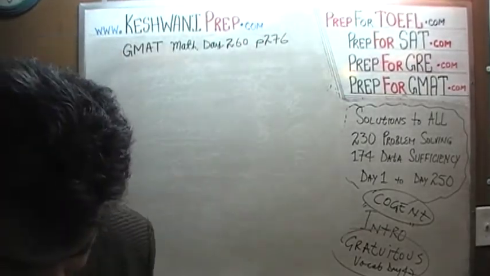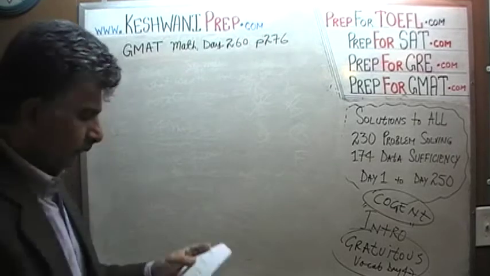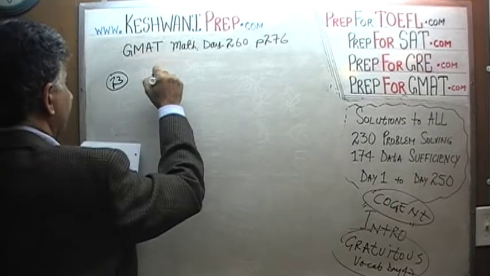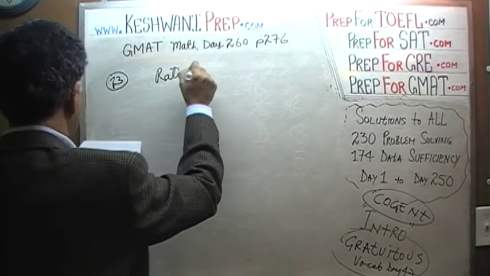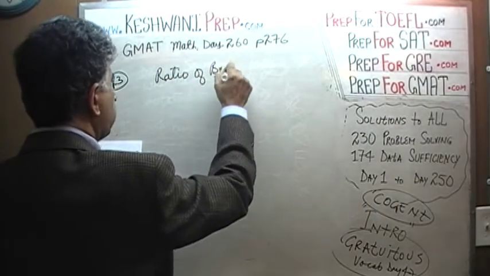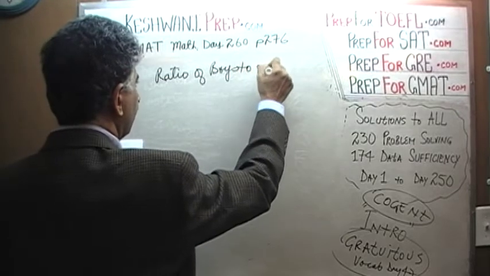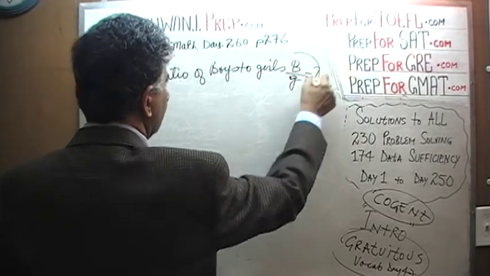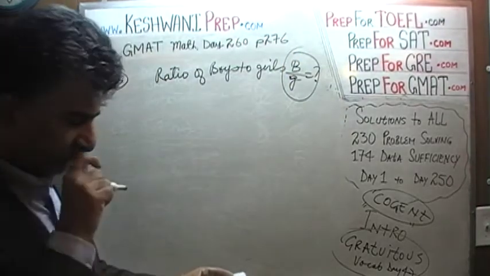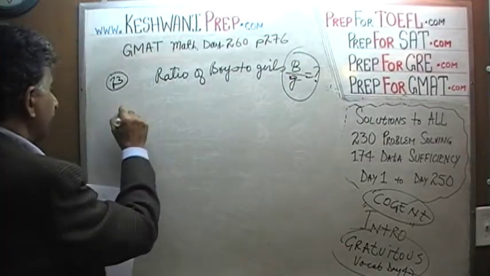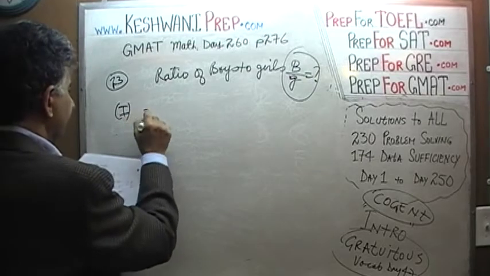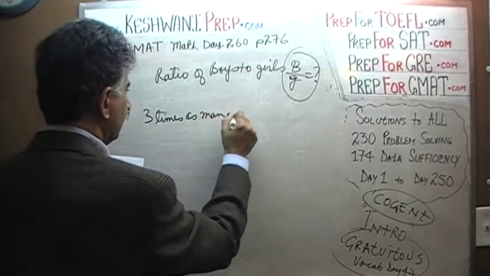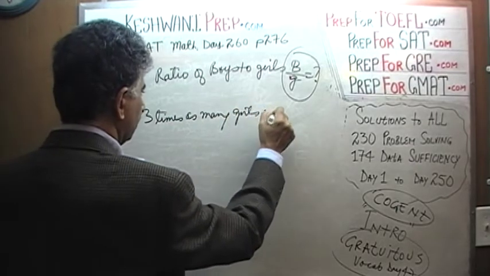Number 23. In number 23 they ask us the ratio of boys to girls. We're looking for this ratio, boys to girls. This is the ratio we're looking for. What's the ratio of boys to girls? That is the question here. Let's see what the first statement tells us. The first statement tells us that there are 3 times as many girls as boys.